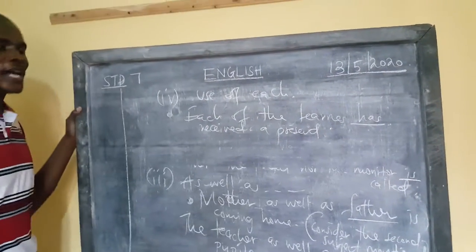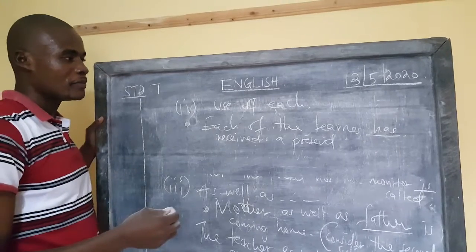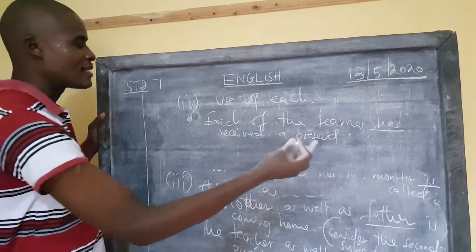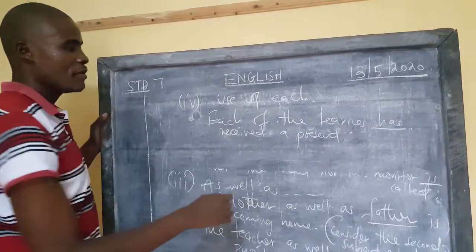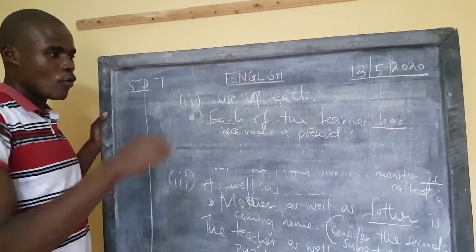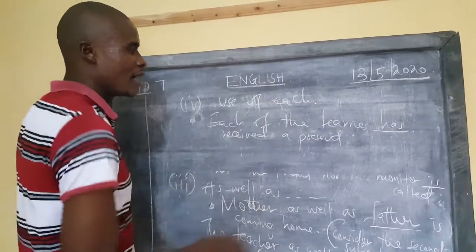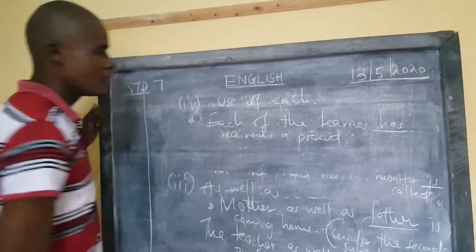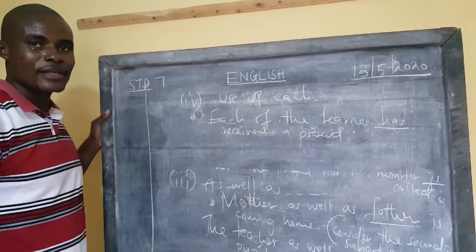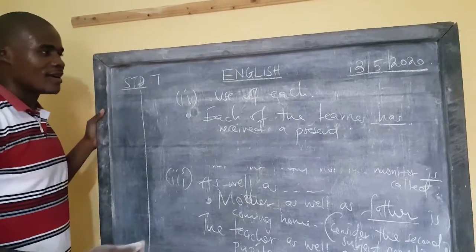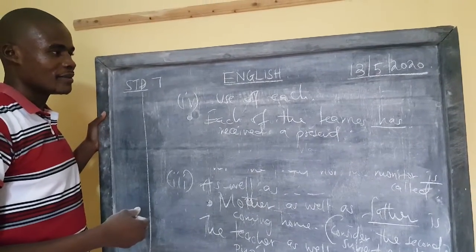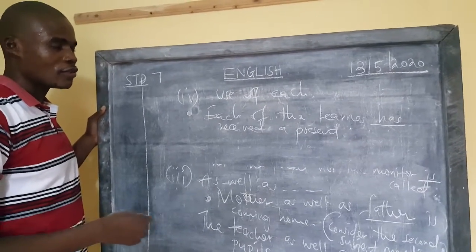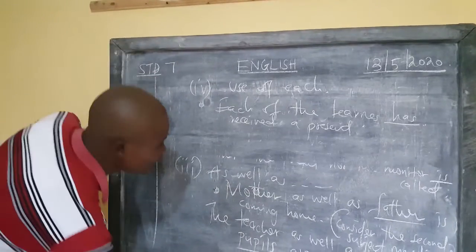I've used "has", a singular verb. You can't say "have". Each of the learners has received a present, meaning each one of them. We talk of one learner. Each means one out of many. Each of the teachers has eaten. Each of the teachers is coming to our class. So we talk of one subject in that manner.